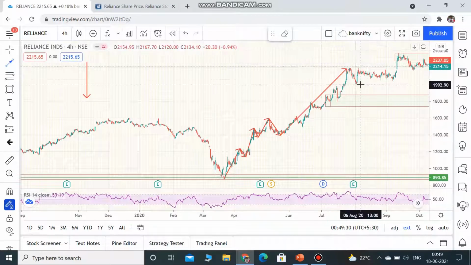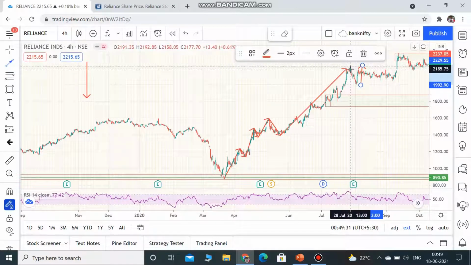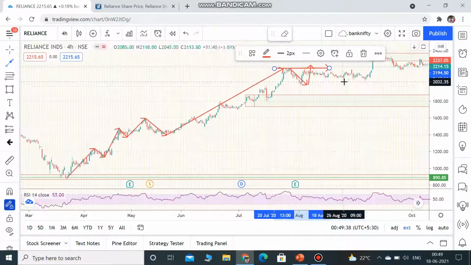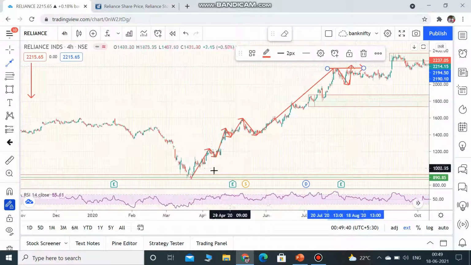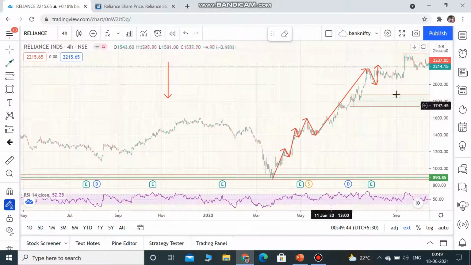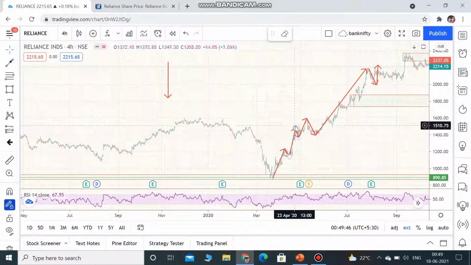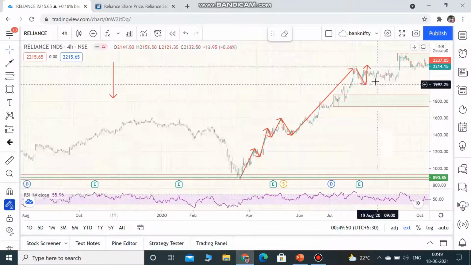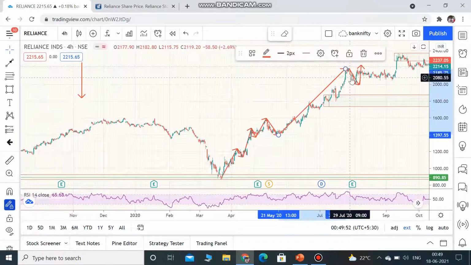Okay, when there is no new high formed, you can sell. You feel that there is a good resistance here. This is where you can sell. Buy here and sell here. That is what the higher high and higher low concept is. Higher high, higher low, higher high, higher low. That is how the concept works.